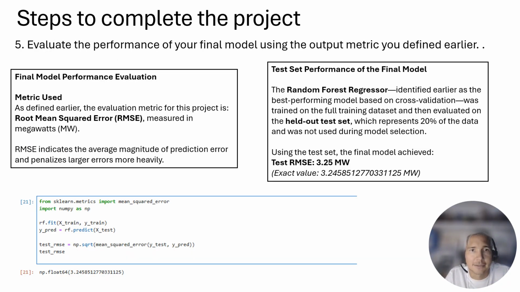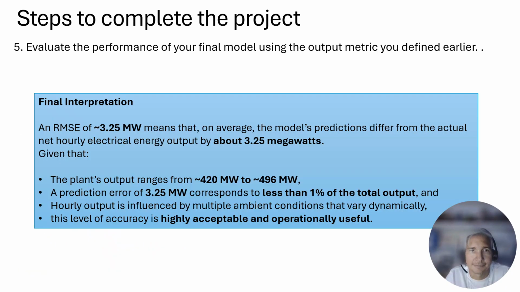So for the final model performance evaluation, the metric, as we mentioned, is the root mean square error. And in this case, on the test set the final model achieved a test RMSE of 3.5 megawatts, with the exact value that you can see there on the screen. And you can also see the code for that.